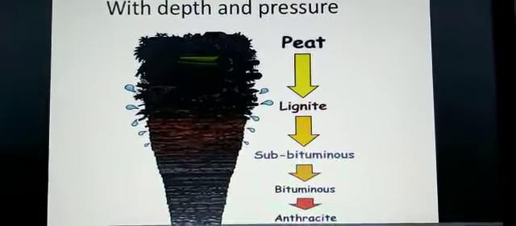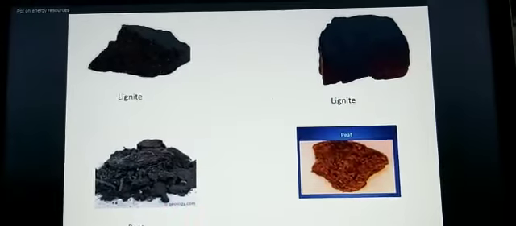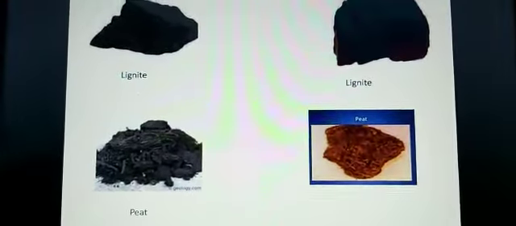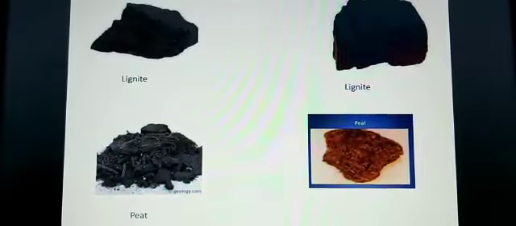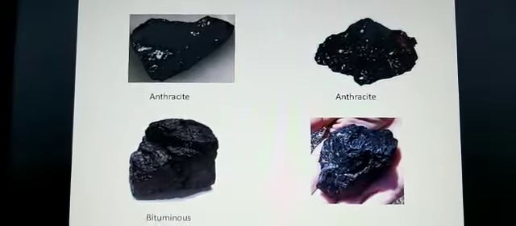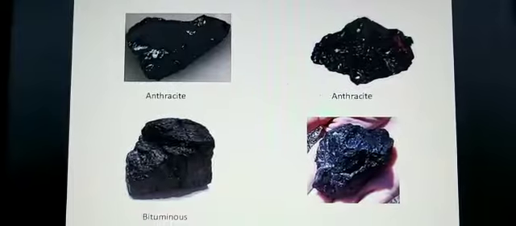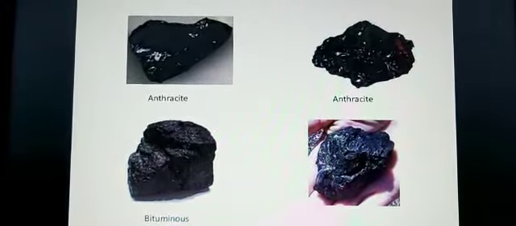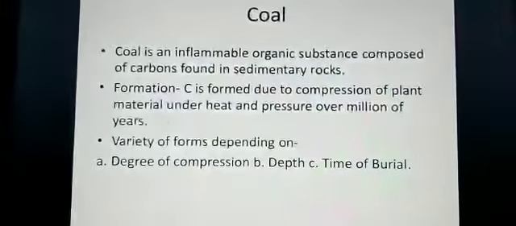Next I can show you the distribution. Here, children, you see all the types of coal that I have shown you. Peat is here, and you see it is not considered good at all, children. Lignite is a little better than it. Now, children, we come to anthracite, which is considered the best coal, which has 90% carbon. Then comes bituminous, which has 50 to 80% carbon. So according to that you can see.